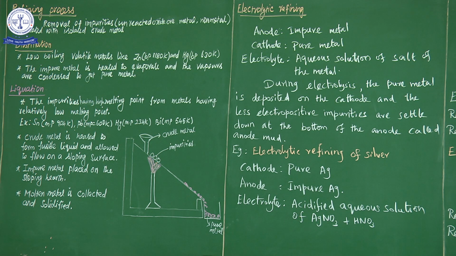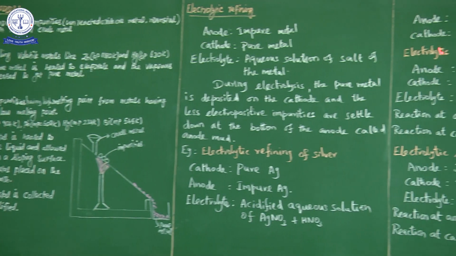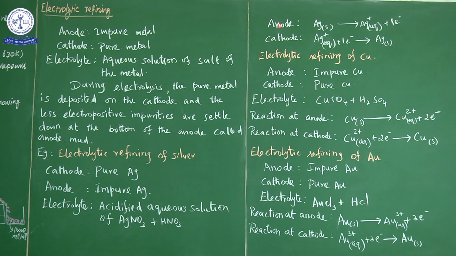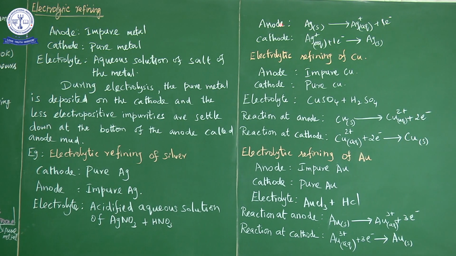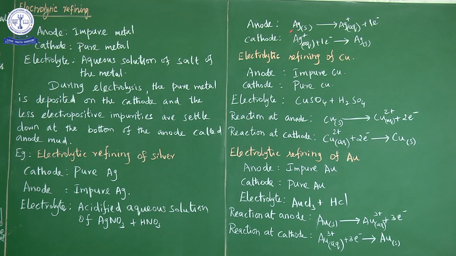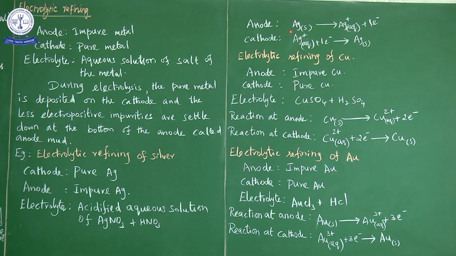Anodeல deposit ஆகும். So இப்போ anode formல என்ன reaction நடக்கும்? At anode there is an oxidation reaction. Anodeல என்ன reaction நடக்கும்னு பார்த்திருக்கோம், oxidation reaction. Anodeல இங்க impure silver is taken. Oxidation means loss of electron. So the silver metal in the solid form is oxidized, that means by losing one electron, it forms silver plus ion.